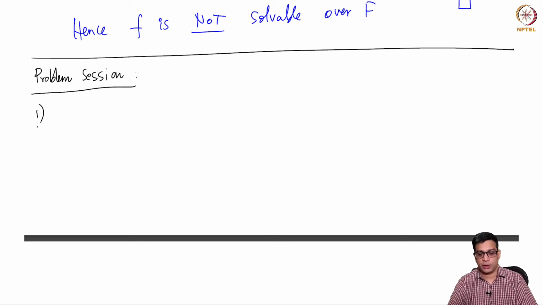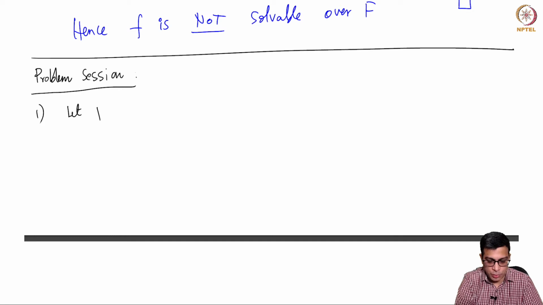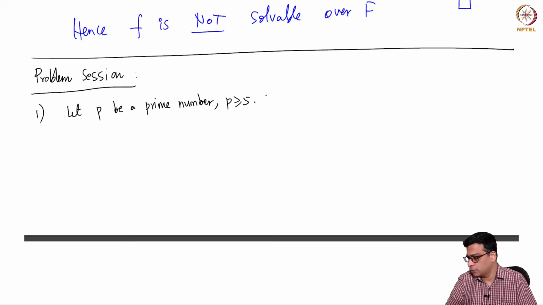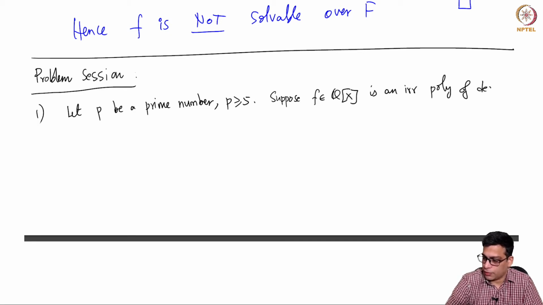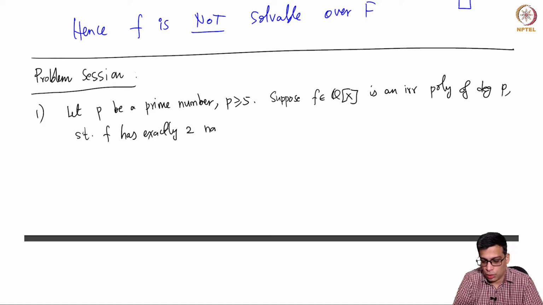In the first problem, we will take care of the pending issue, which is construction of a polynomial with rational coefficients whose Galois group is S5. In fact we are going to do a slightly more general problem as follows. Let P be a prime number and let us assume P is at least 5. Suppose F is an irreducible polynomial of degree P such that F has exactly 2 non-real roots.